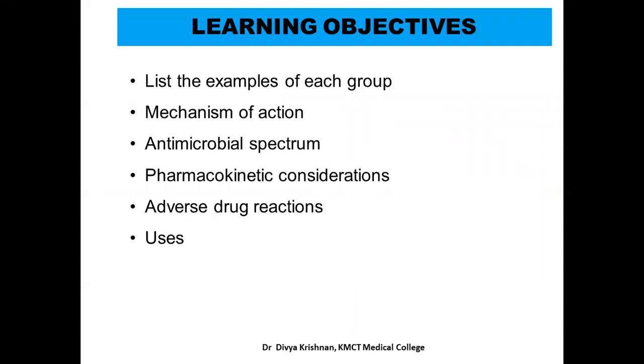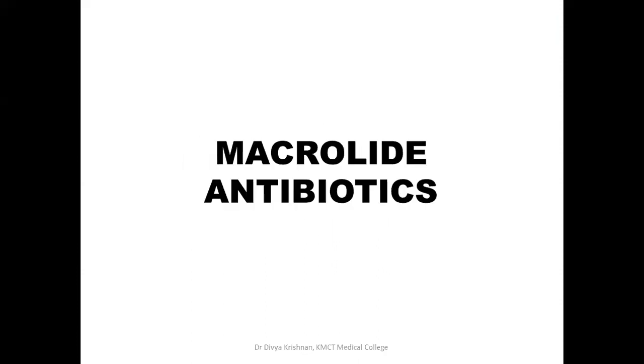By the end of this topic, you should be able to list the different examples from macrolide group as well as from the aminoglycoside group. You should be able to describe the mechanism of action of each of the groups, the antimicrobial spectrum of each group, their pharmacokinetic consideration, adverse drug reactions, and their uses. Okay, and in the end we shall also be discussing a little bit about some specific drugs under each of these categories. So first we shall start with macrolide antibiotics.